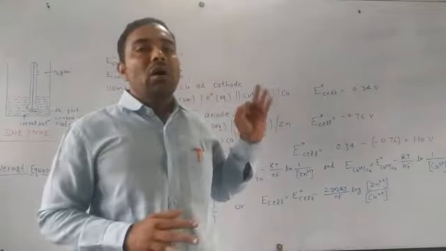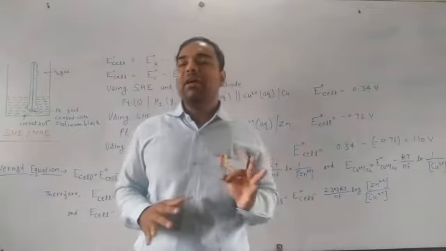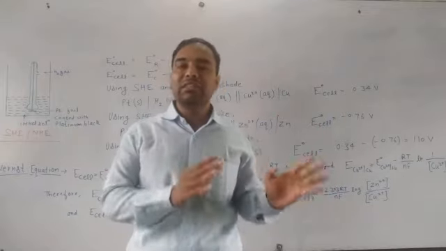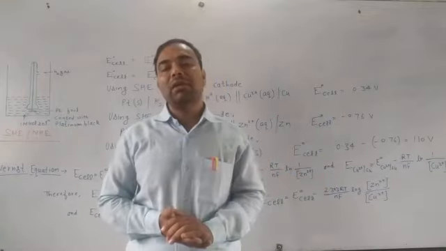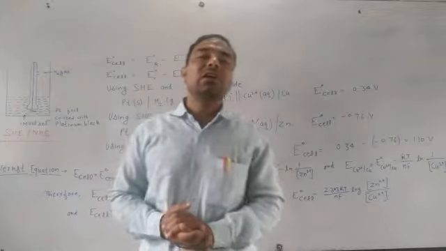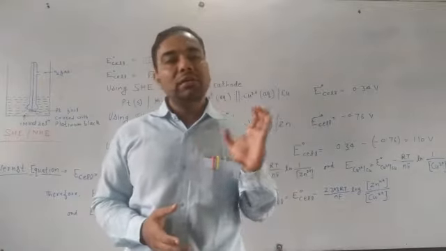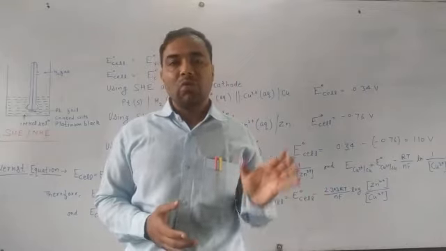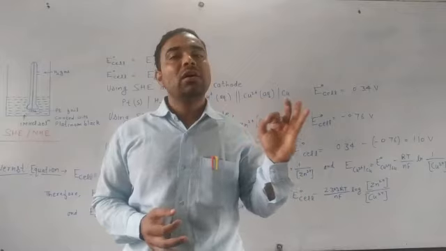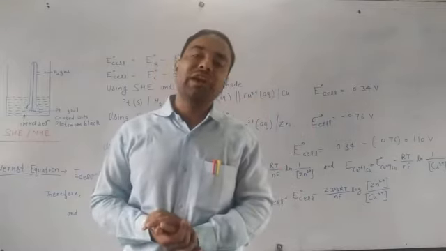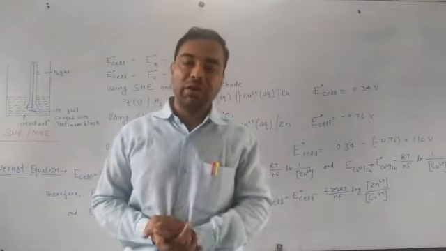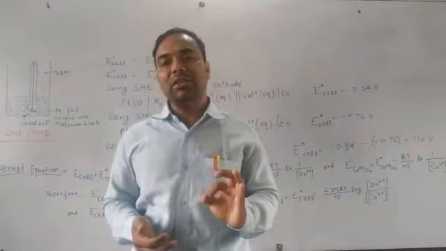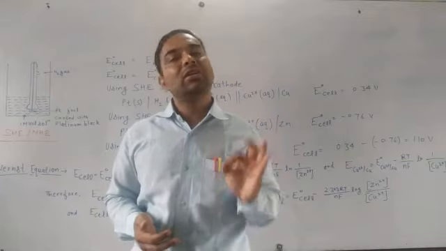So if you want to make a table depending upon their strength of reduction potential, we can make a table, and this type of series is known as the electrochemical series. This electrochemical series will tell us about the oxidizing and reducing nature of different types of metals, different types of electrodes. Which metal has strong reduction potential, which has least reduction potential.